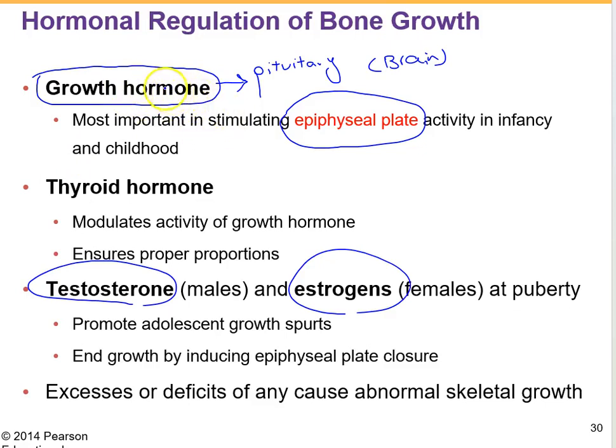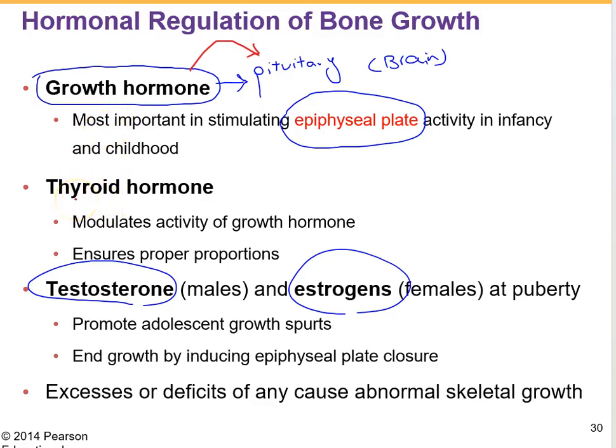So let's start with the growth hormone, which is the most important hormone and is produced and secreted by the pituitary gland. The pituitary is an endocrine gland located in our brain, which secretes into our blood, and then they are going to stimulate the epiphyseal plate. So they stimulate the epiphyseal plate activity during infancy and childhood. Then they encourage our interstitial or longitudinal growth. Without growth hormone, we can become short in our height.